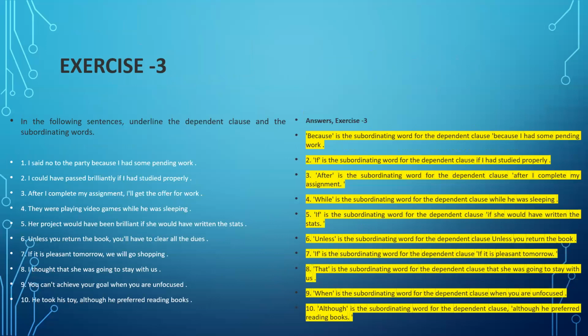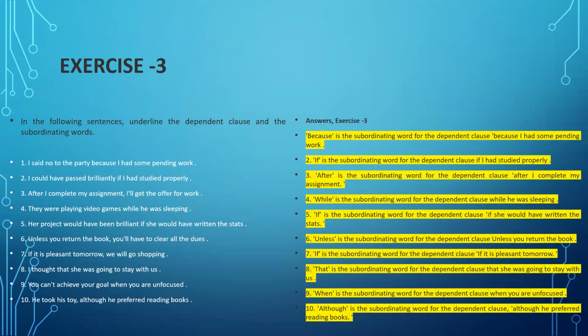In the first sentence, "I said no to the party because I had some pending work." Here, "because" is a subordinating word for the dependent clause "because I had some pending work." "I said no to the party" is the main clause. In the second sentence, "if" is the subordinating word for the dependent clause "if I had studied properly." Here, "I could have passed brilliantly" is the main clause.